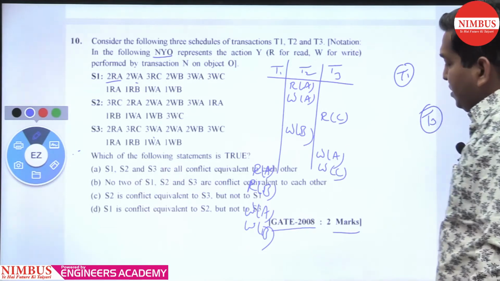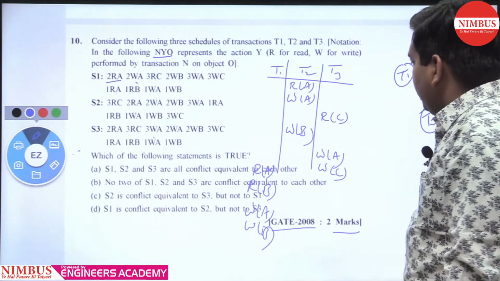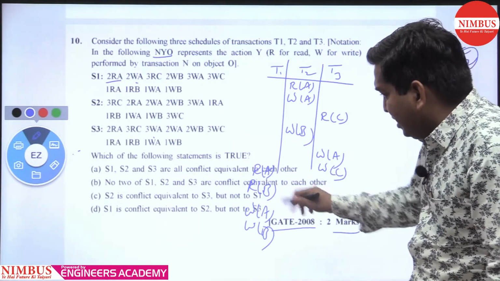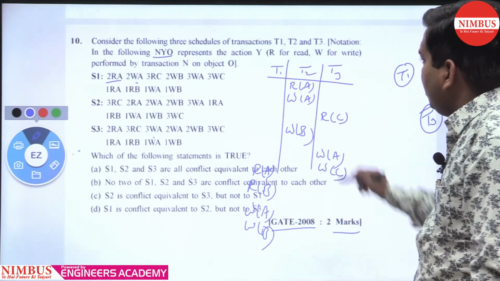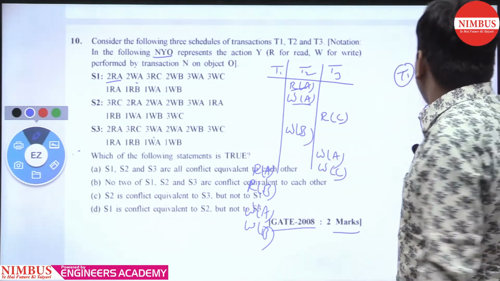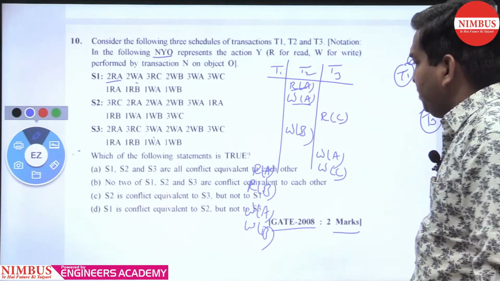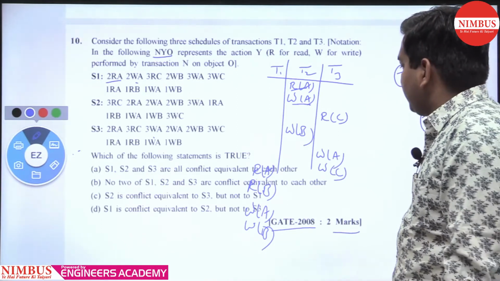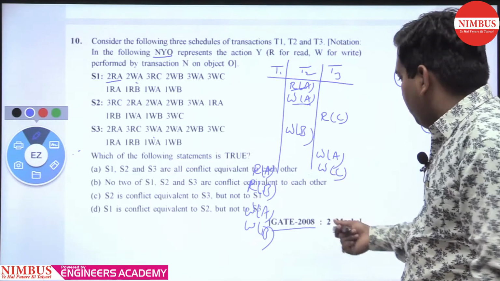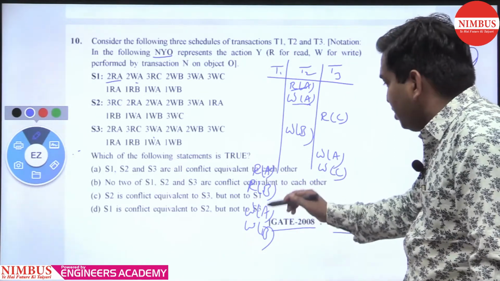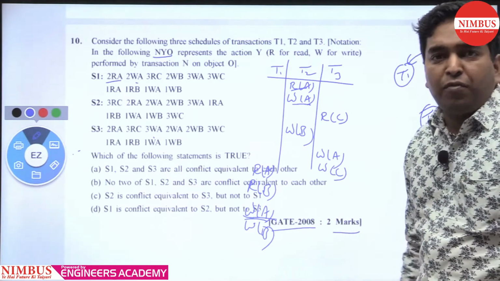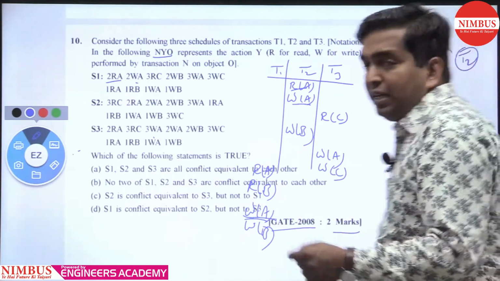We have to check first what will happen here. We take A. On A we first check T1 followed by T2; there is no edge from T1 to T2. On B, from T2 to T1, and on A, yes, T2 followed by T1, so there is an edge from T2 to T1. Then we check T1 to T3, but there is no edge from T1 to T3, because after write A no operation is performed on A, since a schedule is a time order sequence.